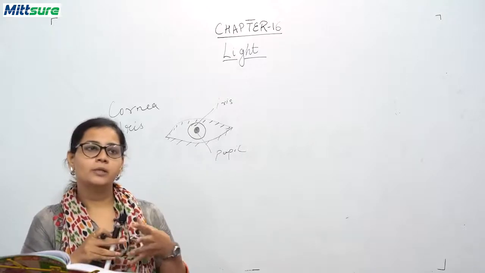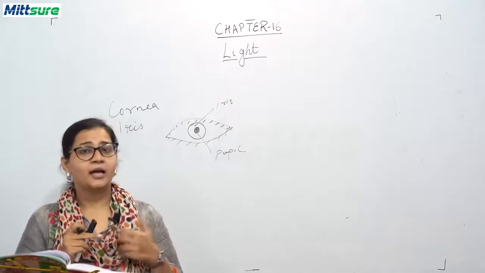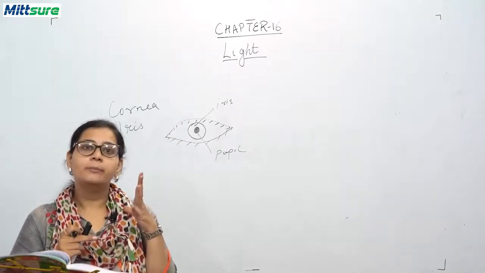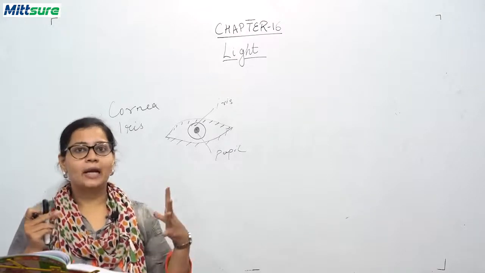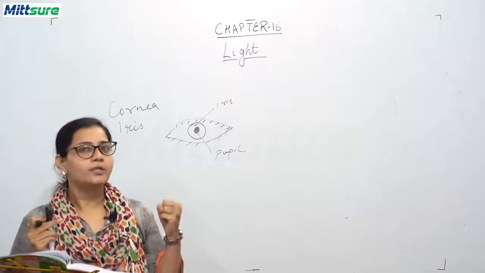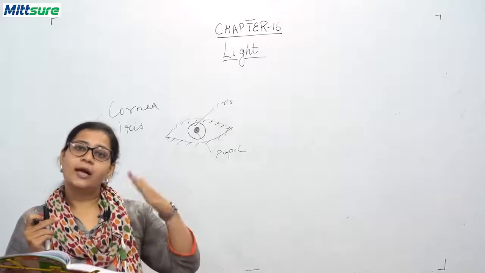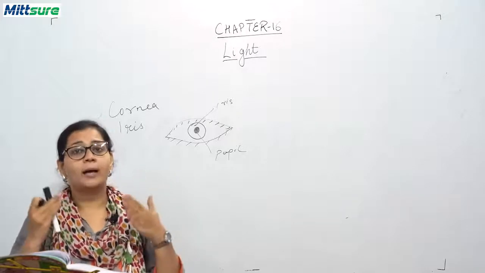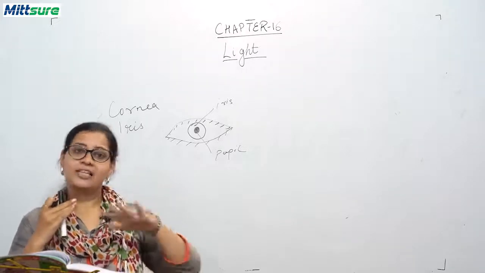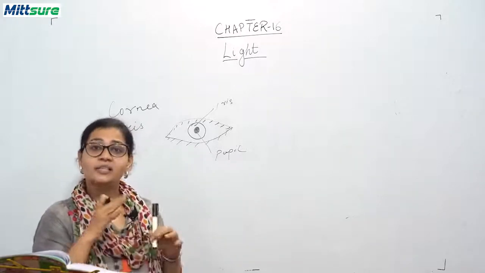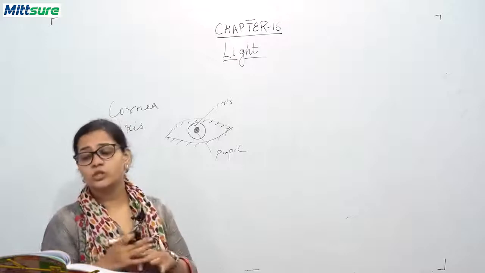Because sometimes when you are sleeping and suddenly your mom switches on the lights of the room, what happens? You are not able to tolerate that light. So what do you do? You close your eyes again and try to open your eyes or blink your eyes, and after that you open them and your eyes adjust to that light. So this is because the iris controls the motion of your eyes.